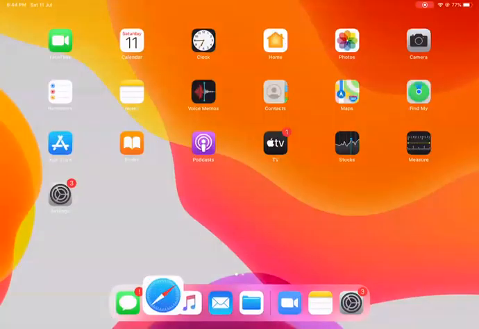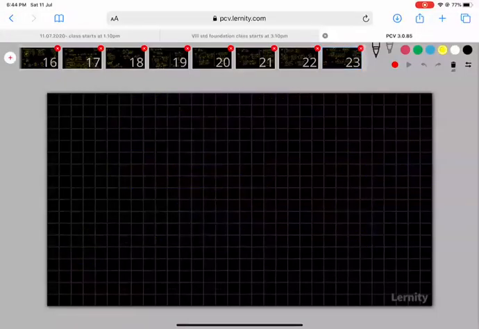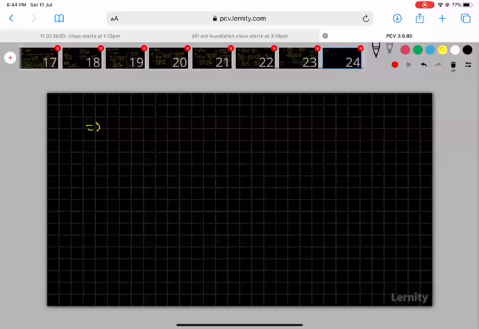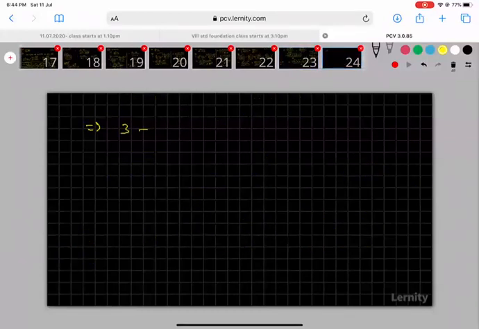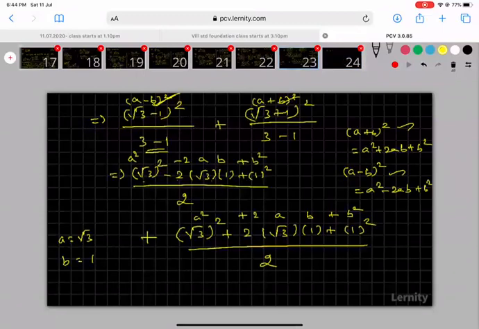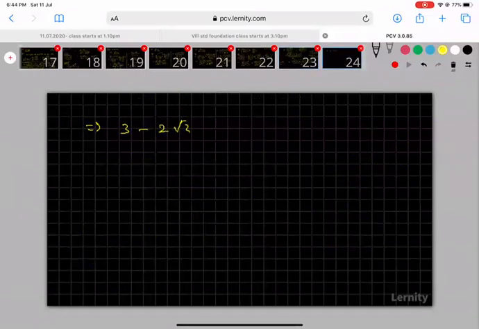Okay, so in the next slide, you see, sir, root 3 the whole square means what is the value? Root 3 the whole square means 3, minus 2 into root 3, then plus 1, divided by 2.